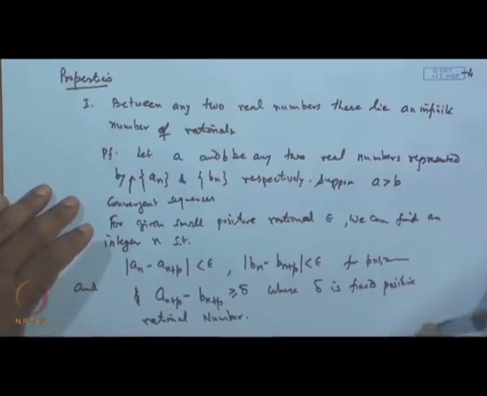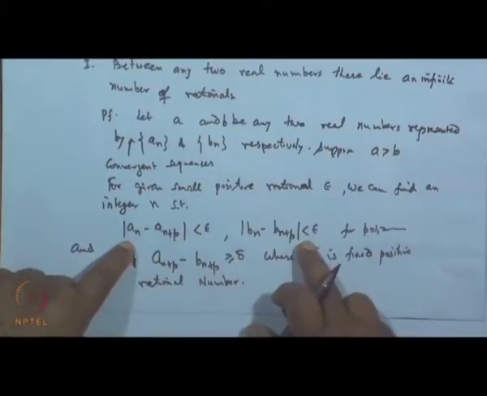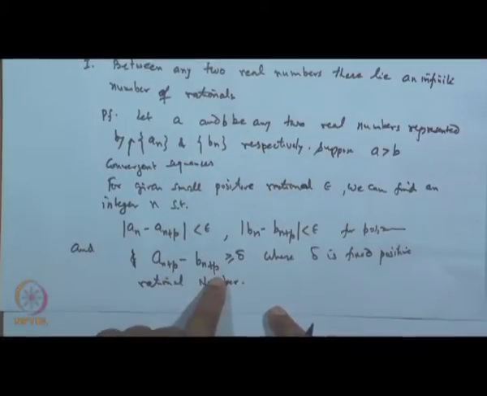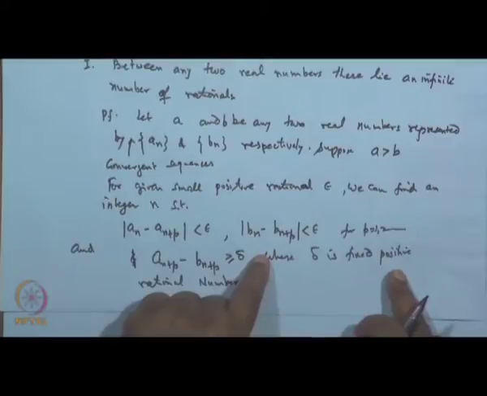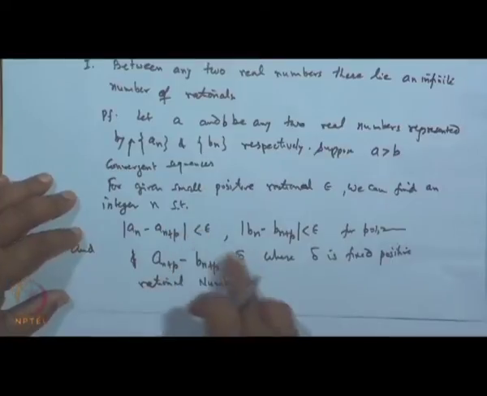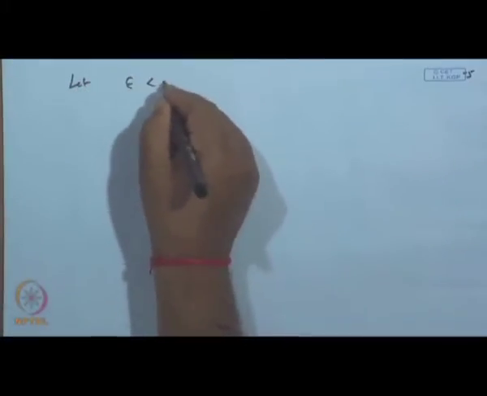This is because a_n is convergent, this is because b_n is convergent, and this is because A is greater than B. A greater than B means that for any arbitrary terms picked from a and b, the difference must be positive. So, there exists some fixed positive delta such that all the terms of these differences remain greater than or equal to delta. Because epsilon is an arbitrarily small number, I can choose epsilon less than delta, which is possible. That is not a problem.